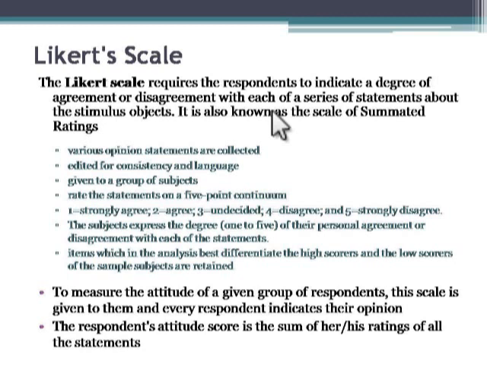So here we don't need judges, we give it to a group of subjects representing the population for which this test is being developed. Now all the subjects rate each statement on a 5-point continuum: 1 being strongly agree, 2 agree, 3 undecided, 4 disagree, 5 strongly disagree. We have used it many times, you all know such scaling.